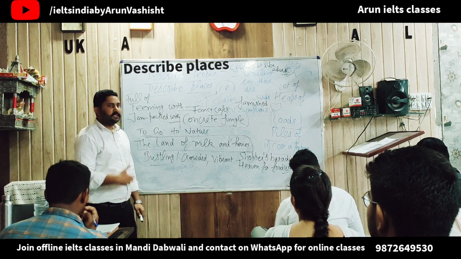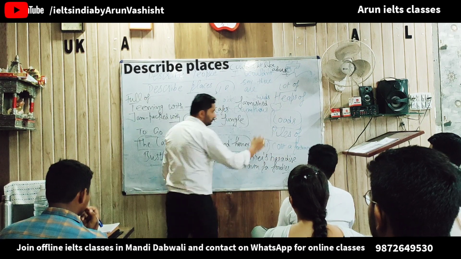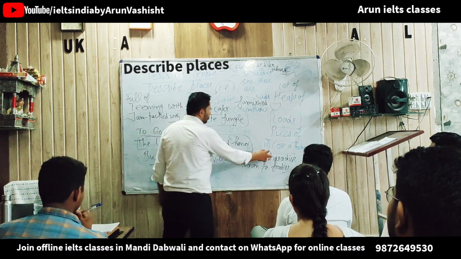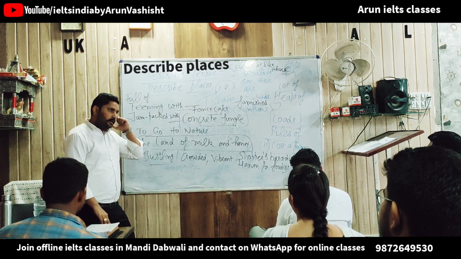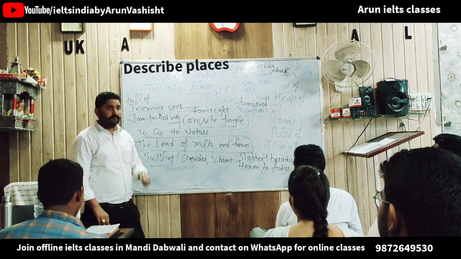Expensive, very expensive. If something is very expensive, we can use an idiom. What's that? Come on, be louder. Cost a fortune. Okay? Going to Australia on a study visa.